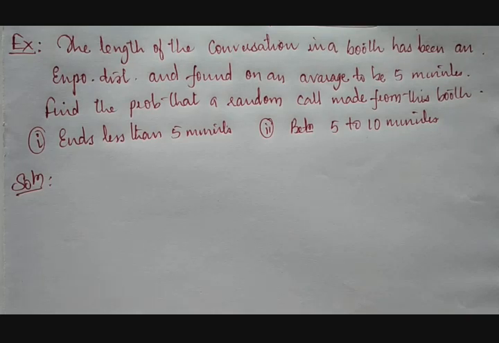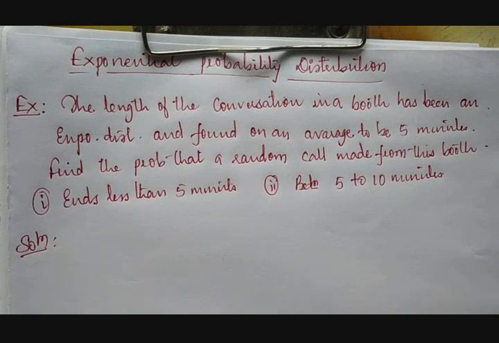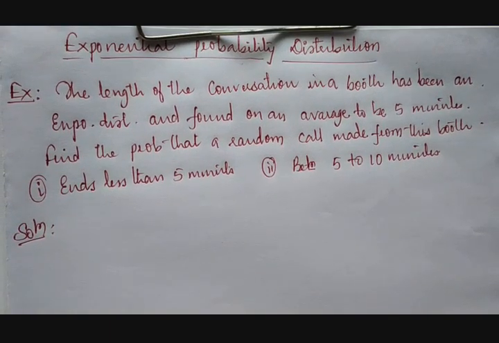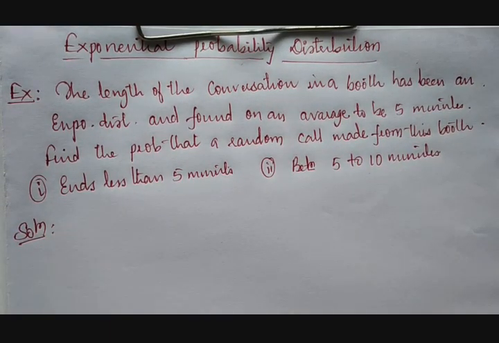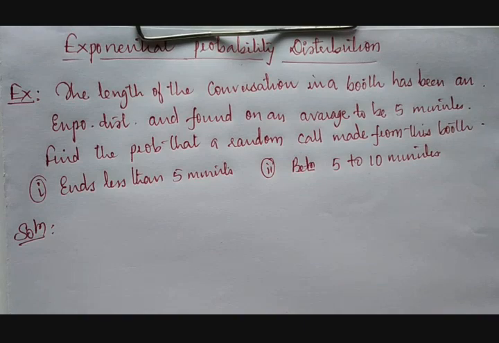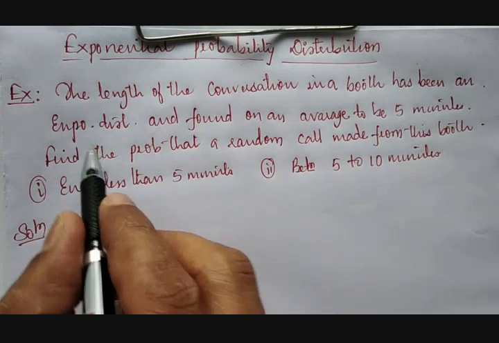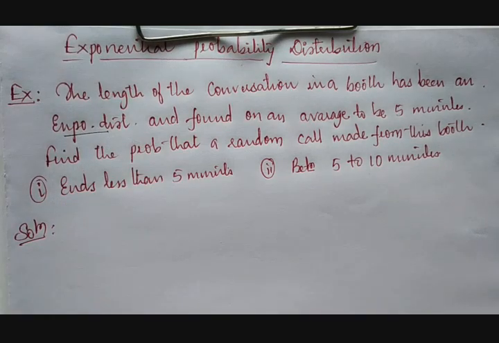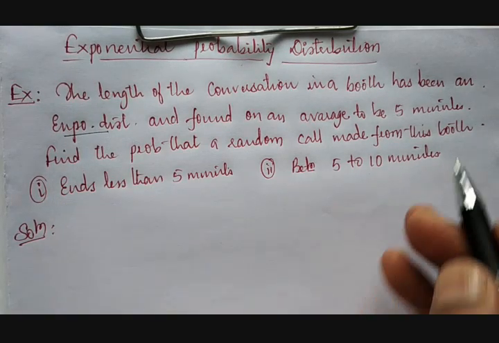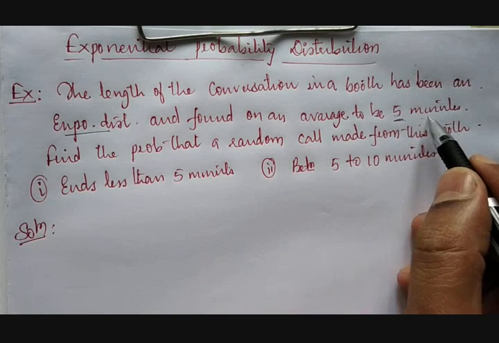Hello students. Now we are going to discuss an example on exponential probability distribution. The example is quite interesting and it is related to telephonic conversation. The length of the conversation in a booth, means telephone booth, has an exponential distribution and is found on an average to be 5 minutes, means this is the mean.